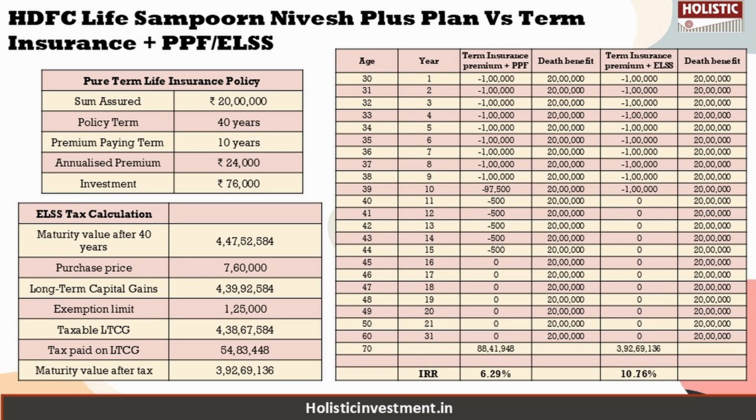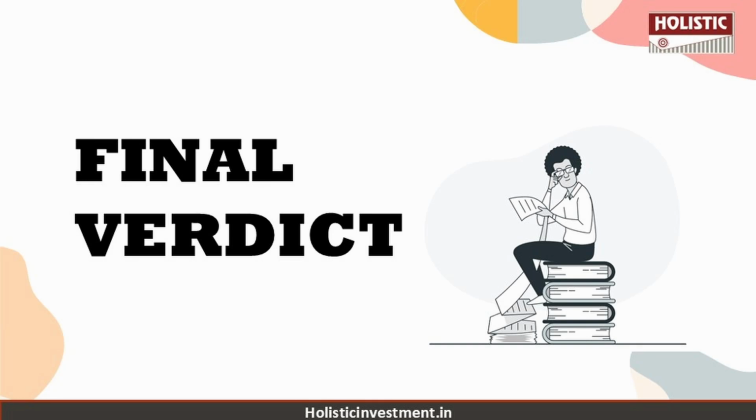Both scenarios outperform this policy, which delivers an IRR of just 1.69% at 4% return and 6.24% at 8% return, despite being a market linked and actively managed fund. So separating life cover and investment proves to be significantly more rewarding. So what is the final verdict then? Is investing in the HDFC Life Sampoorn Nivesh plan worth it or not?